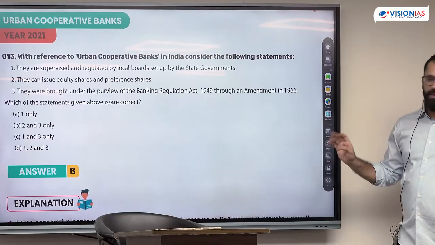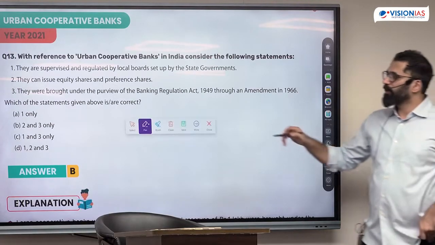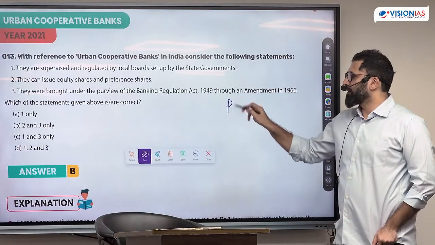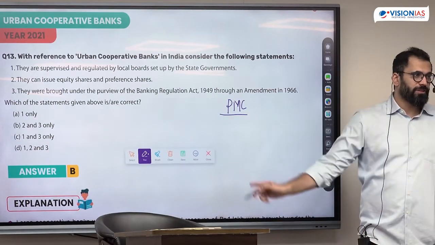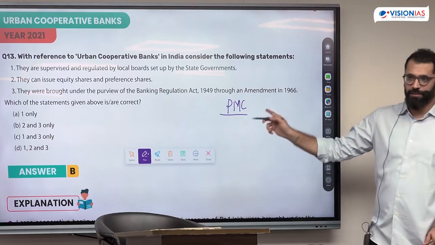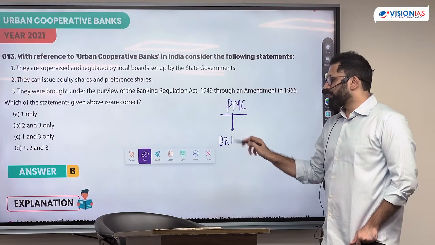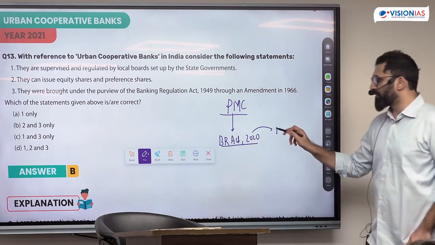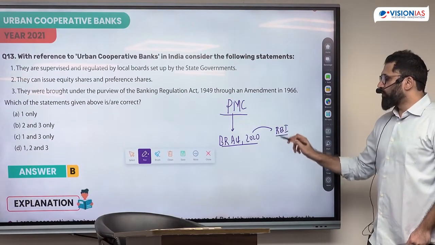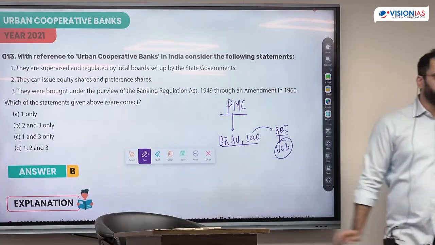What's the meaning of cooperative banks? All of the relevance of urban cooperative banks came in because we had a very big failure in the Punjab Maharashtra Cooperative Bank. A lot of depositors thought that they were going to lose money, that this bank is going to fail. After which, the government amended the Banking Regulation Act 2020. This act was amended, which gave more powers to RBI over urban cooperative banks. This is why in 2021 this question came in.